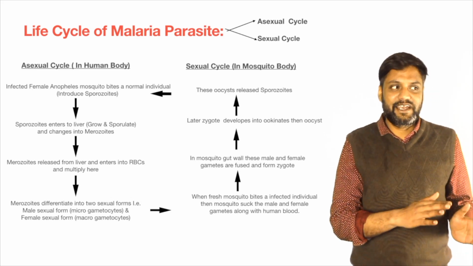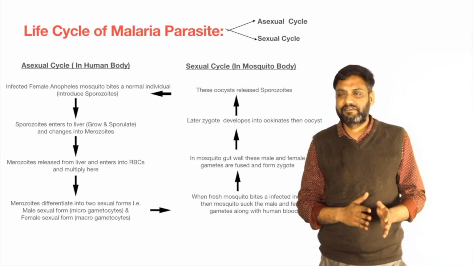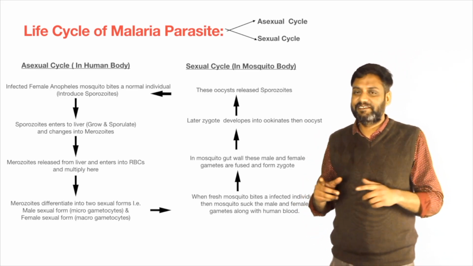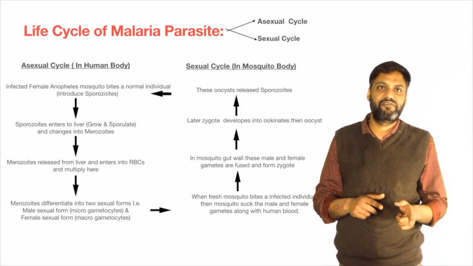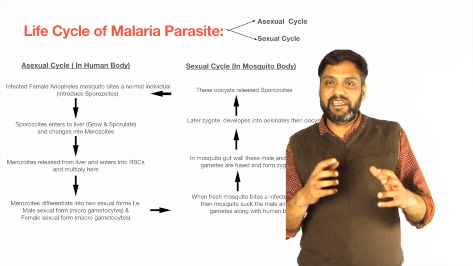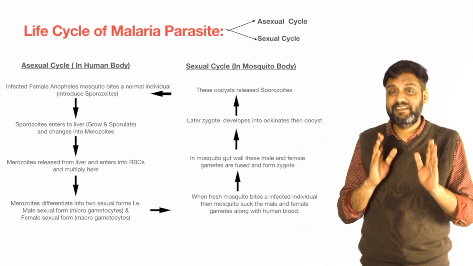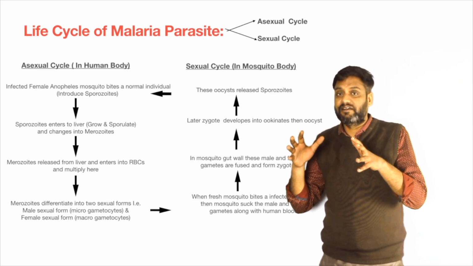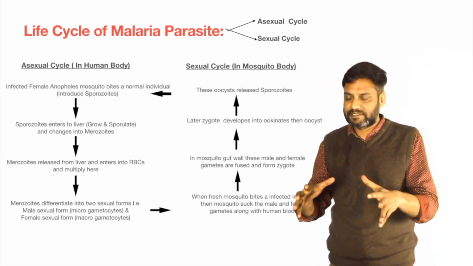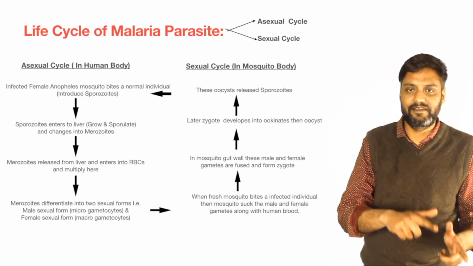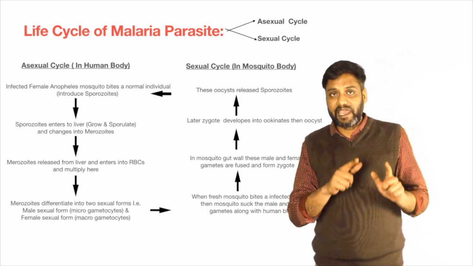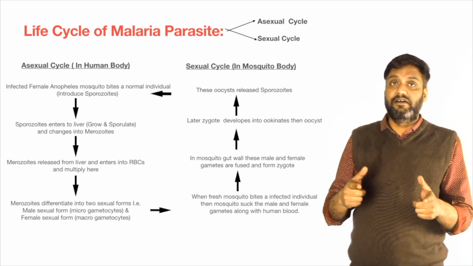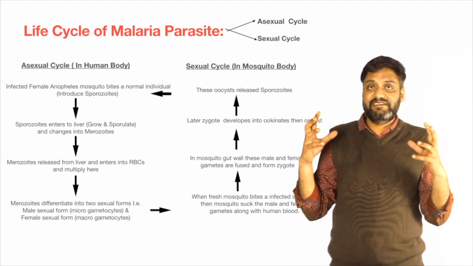After the asexual cycle, we turn towards the sexual cycle. These two gametocytes, the male and female sexual forms, are sucked by a fresh Anopheles mosquito when it bites an infected person, along with the blood.